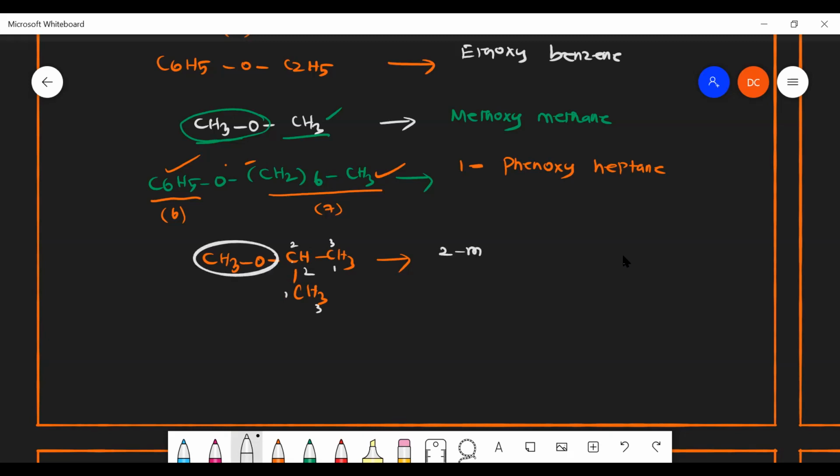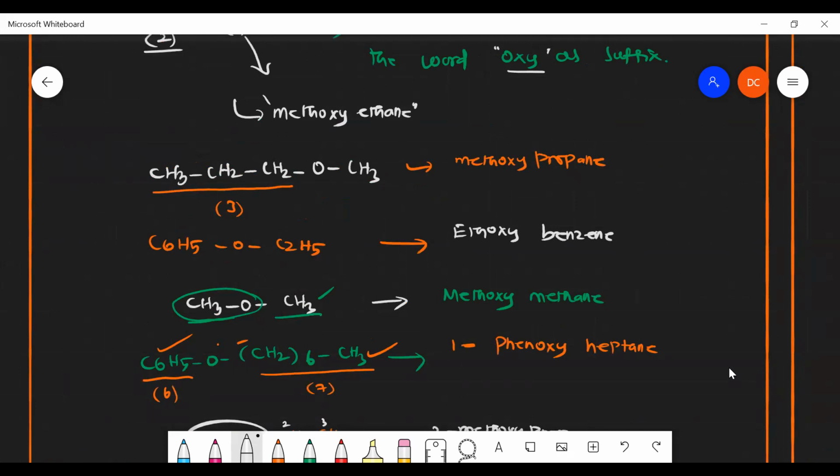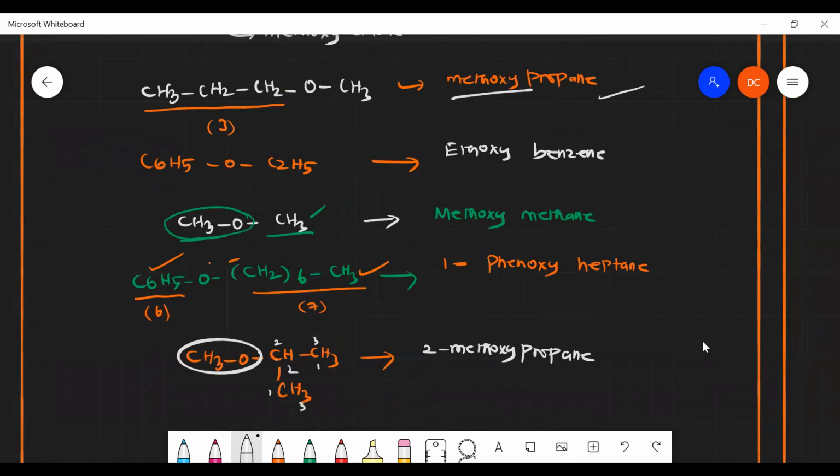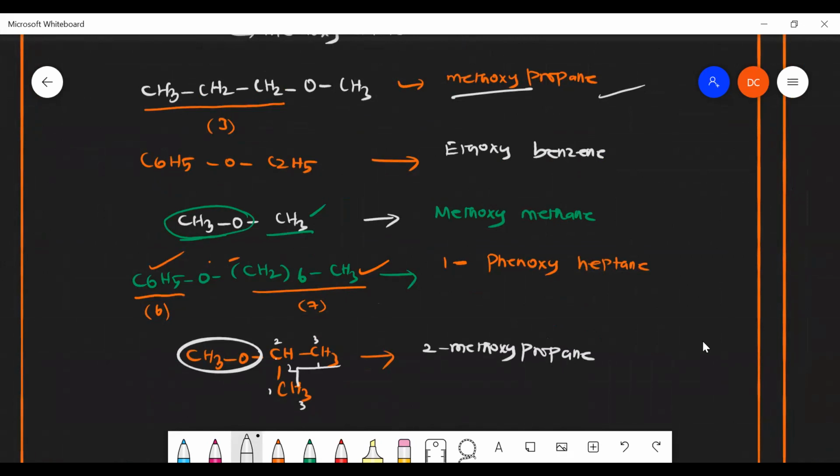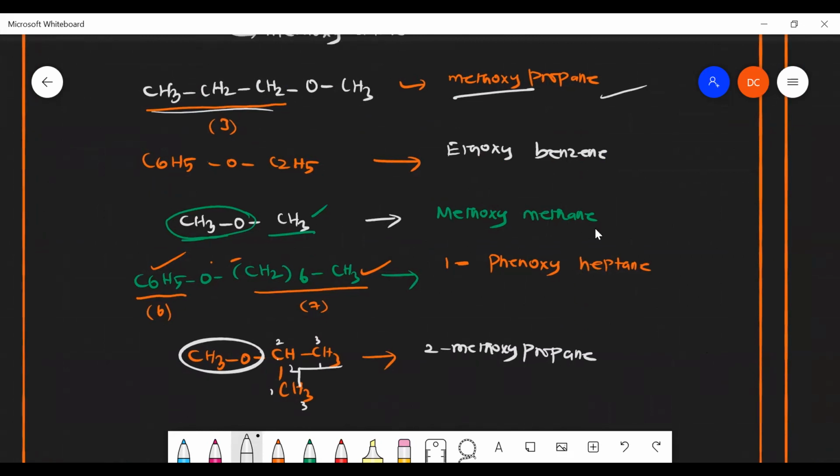So 2-methoxypropane. This is the 2-methoxypropane. So here we discussed about methoxypropane. This is 1-methoxypropane, and now it is a 2-methoxypropane. That's the difference between these two. Because it has branching, it has a straight chain. If we got a straight chain, so no problem with that. If you have a branching, you have to name like this.